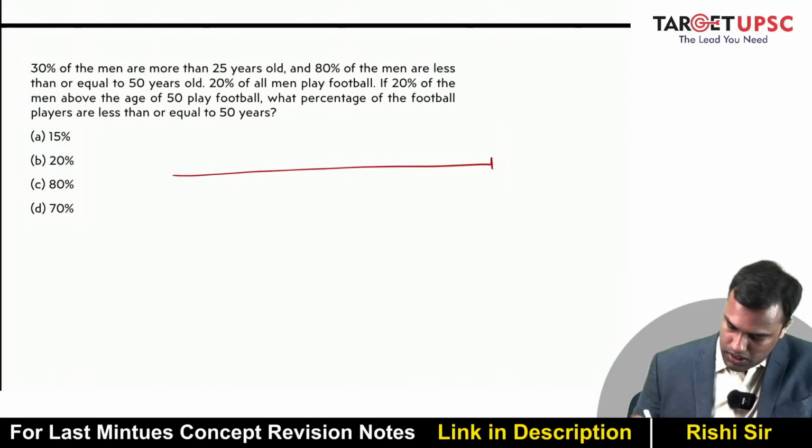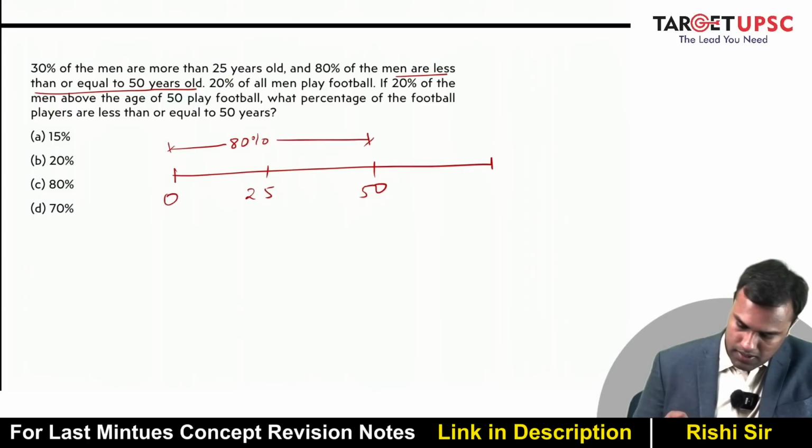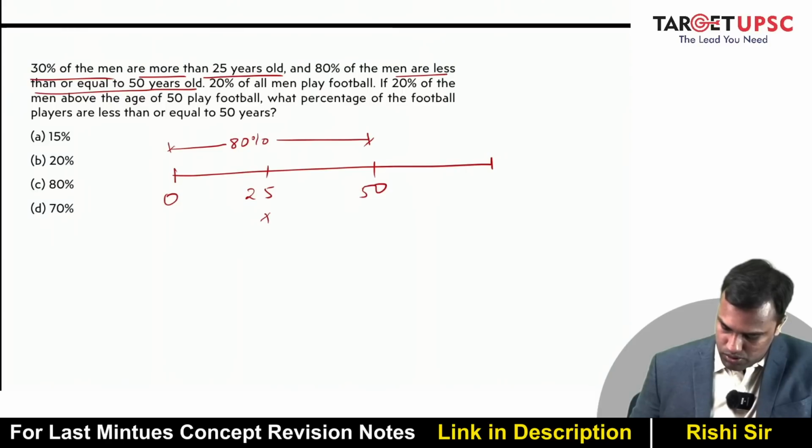Okay, so there is a band 0, 25, 50 and onwards. 80% of the men are less than or equal to 50 years old. So can I say this basically denotes 80%, and 30% of the men are more than 25 years old. So can I say this denotes 30%?